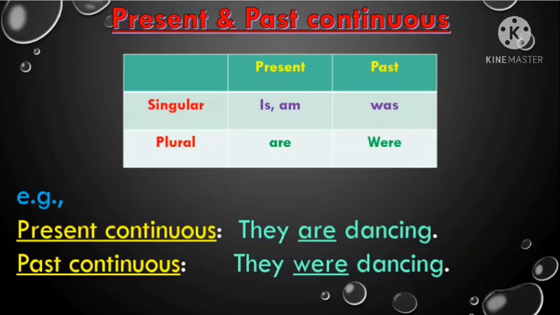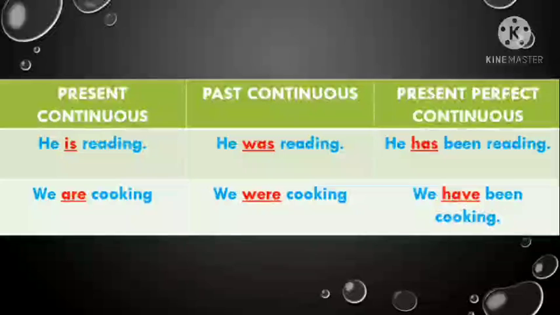Okay. Now let's try to understand better with the help of some more examples. So here you have 3 columns with present continuous, past continuous and present perfect continuous. The first column is of present continuous where you have the sentence he is reading. Here you see the helping verb is used because the pronoun is singular here. So now if we have to change it into past continuous, we would write was in place of is. That's the only change you have to make, okay? So we would write he was reading.